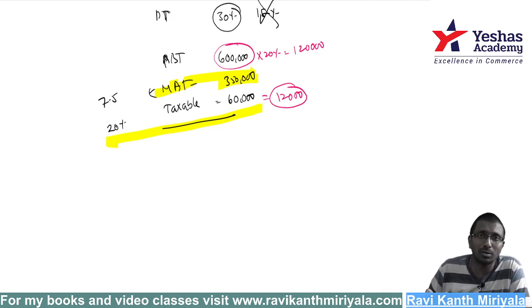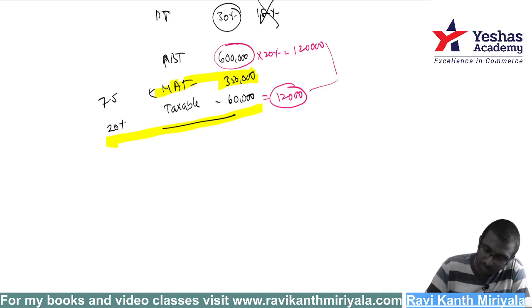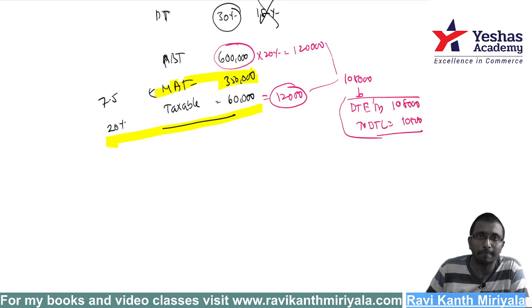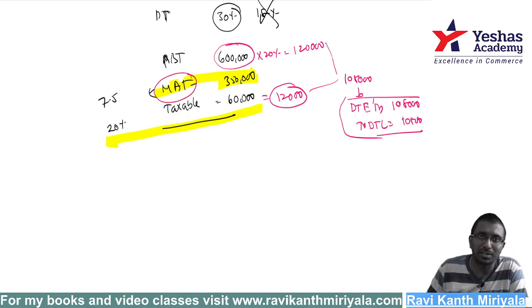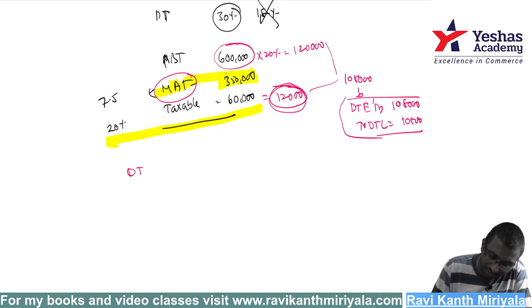Paying less money means you're liable for the difference. The difference is 120 minus 12, equal to 108. So 108,000 rupees you have to create as deferred tax expense, debit, with a credit to deferred tax liability of 108,000. You have made the deferred taxation now. Now what about MAT, sir? Once you calculate deferred tax expense, then you also calculate MAT. But do you really pay 12,000? No, the department will not agree. So you have calculated deferred tax, which is 108,000.